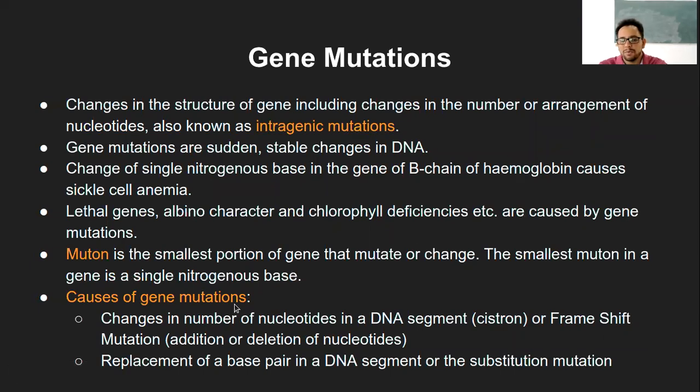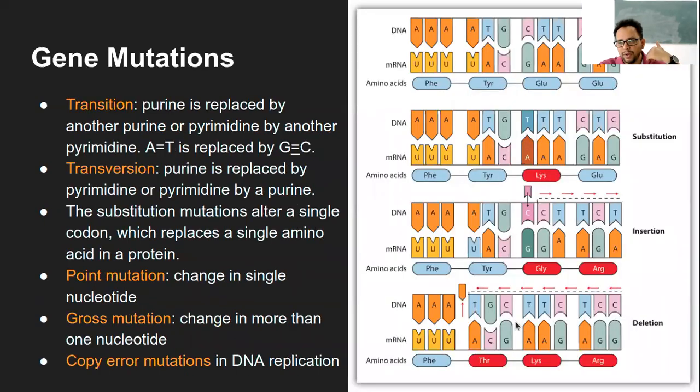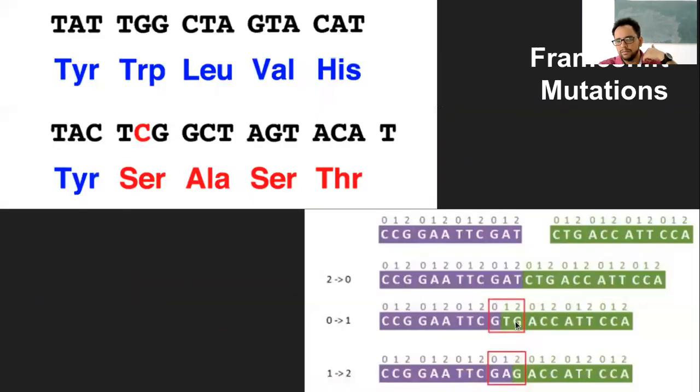Then in the causes of gene mutation, there were two types. One was frame shift mutation, or what is also called substitution mutation. In frame shift, there is either addition or deletion, which is what I had explained on the board. I have added a diagram also here. We have to be very clear on these things, because we will need them again in the next chapter, that is, molecular genetics.